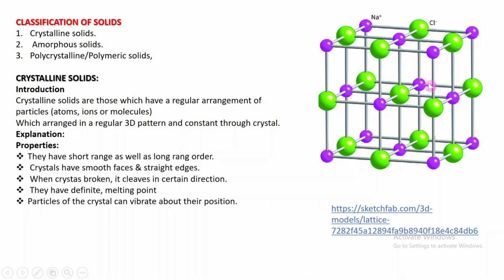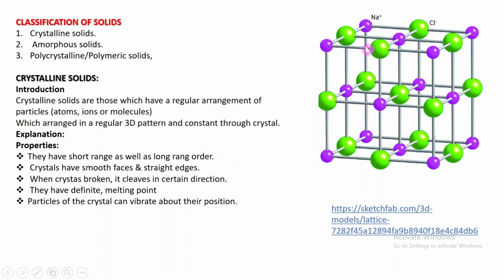These orders may be repeated up to some distance, and after that the ordering may be disturbed. The ordering of the material up to some distance is called short range order. On the other hand, if the particles are arranged throughout the crystal, we call it long range order. Crystals have smooth faces and straight edges.